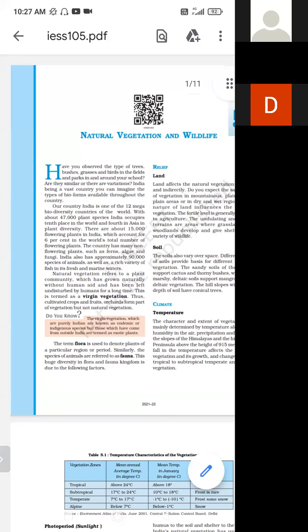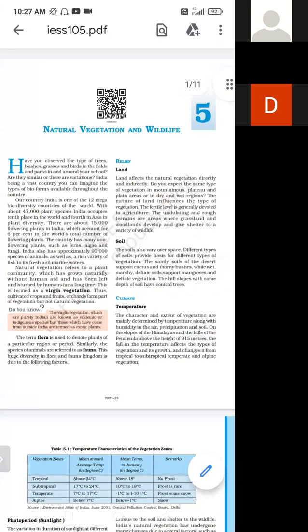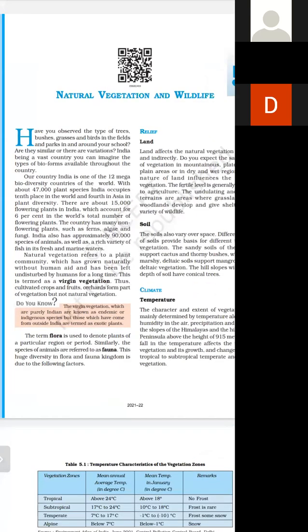Right. So how many species we have? We have 15,000 flowering species, plants, 90,000 species of animals. We have a lot of fish in our marine aspect. And now the term flora, we have got two terms. That is flora and fauna. The term flora is used to denote plants of a particular region or period. Similarly, the species of animals are referred to as fauna.